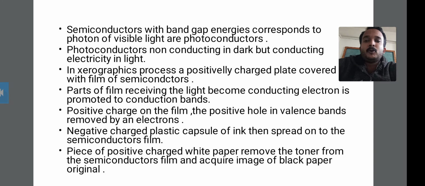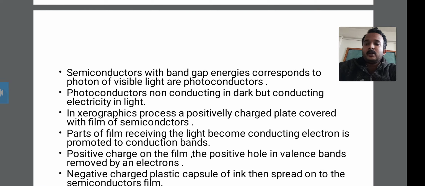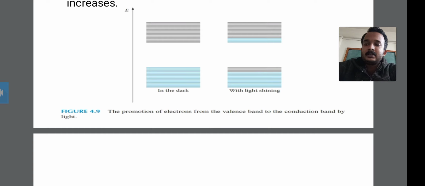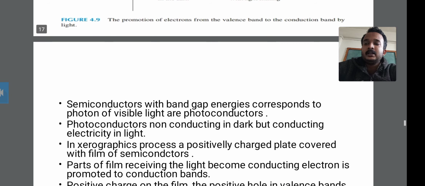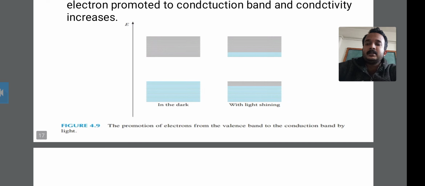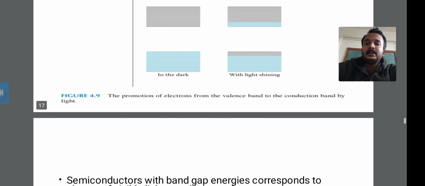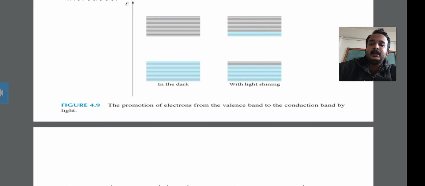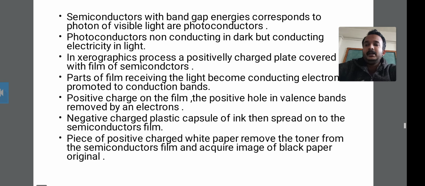Next is the semiconductor with the band gap. For a semiconductor whose band gap energy corresponds to the photon energy of visible light, that semiconductor is a photoconductor. We discussed in the last lecture the semiconductors silicon and germanium. This is photoconductivity.